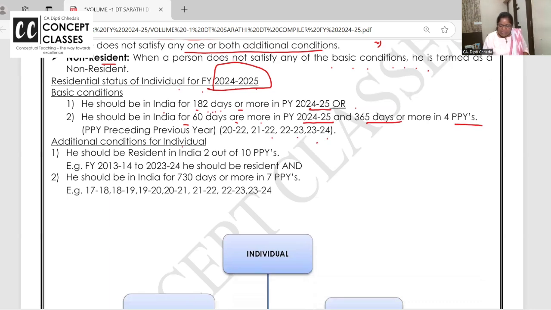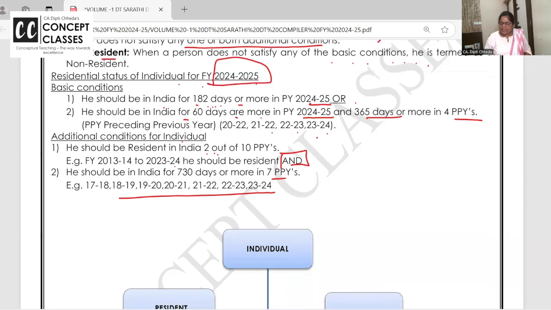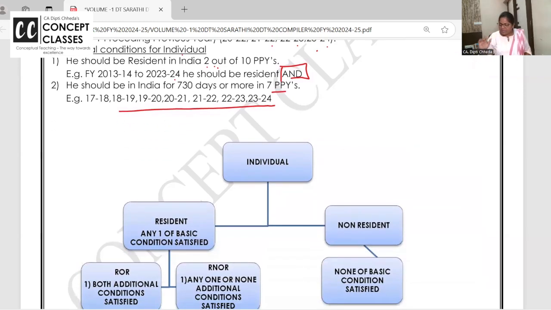Additional condition should be satisfied: he should be resident in India in 2 out of 10 preceding previous years. What are the 10 preceding previous years? 13-14 to 22-23. In the last 10 years, any 2 years, he should be resident in India by satisfying the first basic condition. And in the last 7 years, I have given the year calculation also. He should be in India for 730 days. Days calculation, you have to do it very carefully, and the questions are pretty easy for residential status.